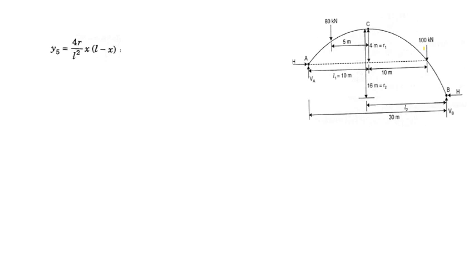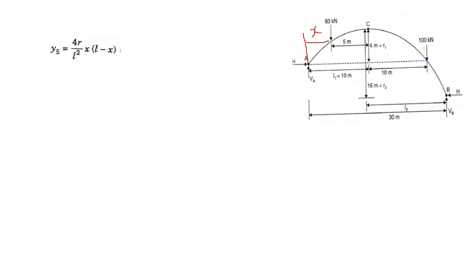Here X is considered from the left support. Since L1 is 10 meter, 10 minus 5, X is 5 meter itself.